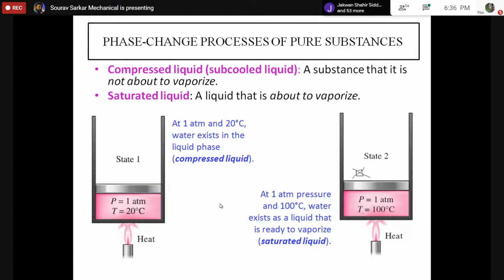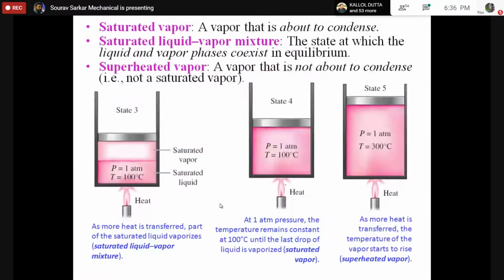There will be a slight change of volume because of this expansion. But whenever you heat it further, the liquid volume will decrease. But the liquid volume is decreased because the liquid quantity is decreasing. It's not like the liquid is compressing, but the liquid quantity slowly starts to decrease, while the volume of the vapor will increase sufficiently.